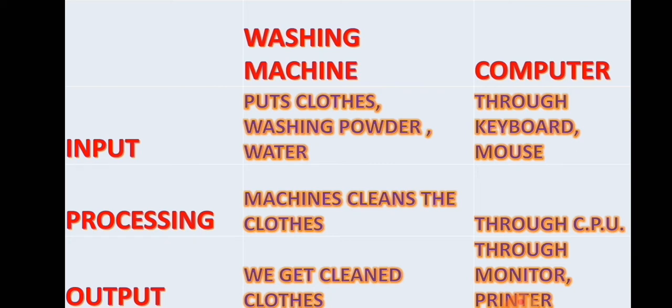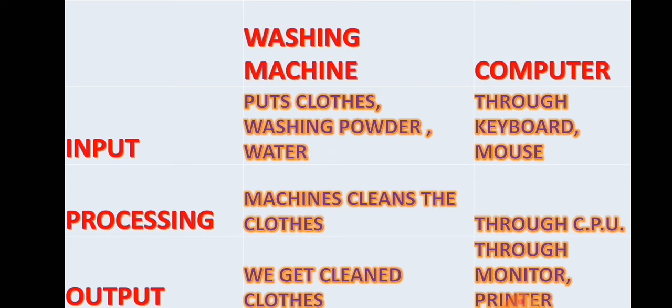So your mother did input: puts clothes, washing powder and switches on the machine. The cleaning of clothes is process. In the same way, the computer processes through CPU. At last, we get clean clothes. This is called output. In the same way, we get the result through monitor and speakers.